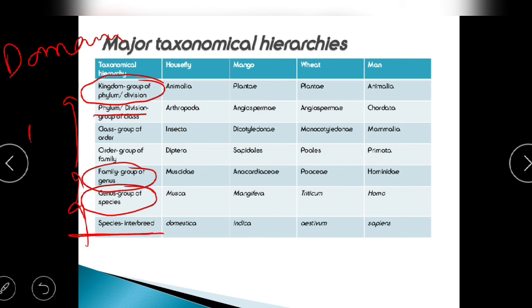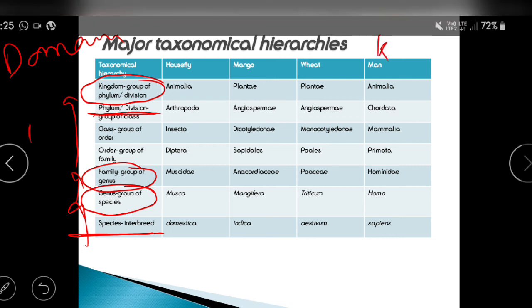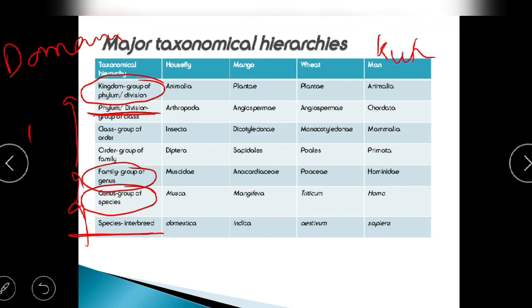Now here there are two terms, phylum and division. Phylum is for animals and division is for plants. So that's why the two names are there. So let's take the example of a man, which we know very easily. Now when we see the first thing, which domain does man belong to? Man belongs to the domain Eukarya.